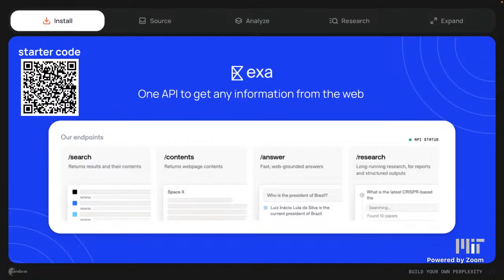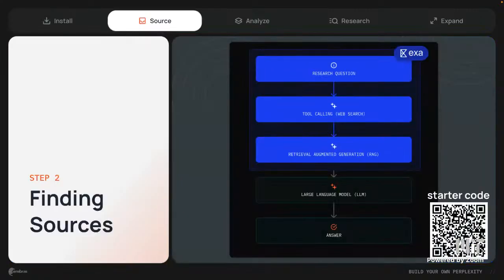You can choose to automatically summarize it, you can choose to automatically create bigger reports out of them, or you can just get the raw content. Here we use Exa for these first couple steps, calling the web search itself and then the RAG part, while Cerebras handles the LLM step at the bottom.